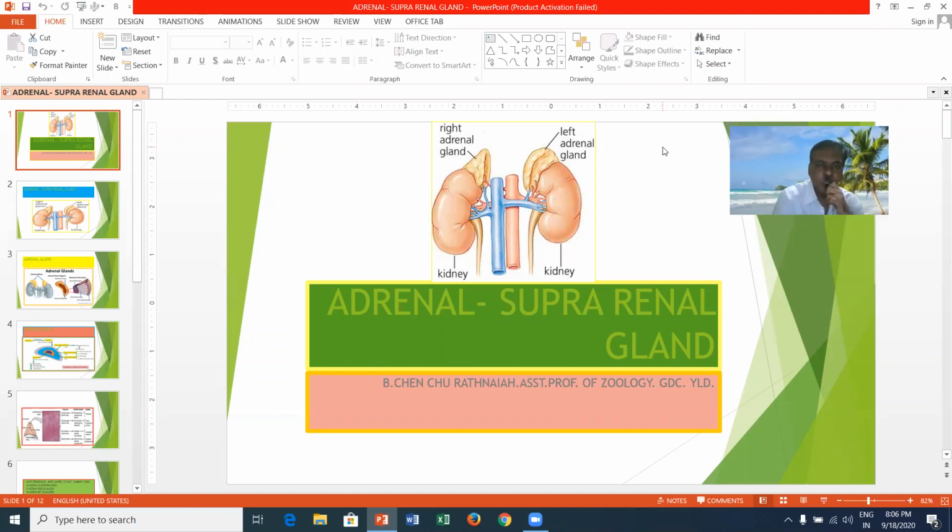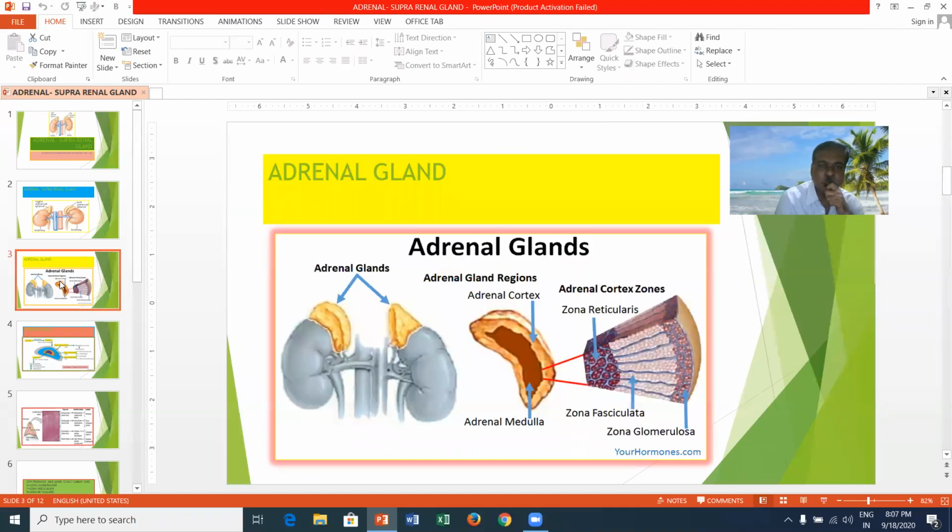Now we will discuss adrenal glands. Adrenal glands, also called suprarenal glands, are present on the top of the kidney in the form of a cap. That's why they are called suprarenal glands. Now you can see the general organization of adrenal glands. Adrenal glands are always present on the top of the kidney. That's why they are called